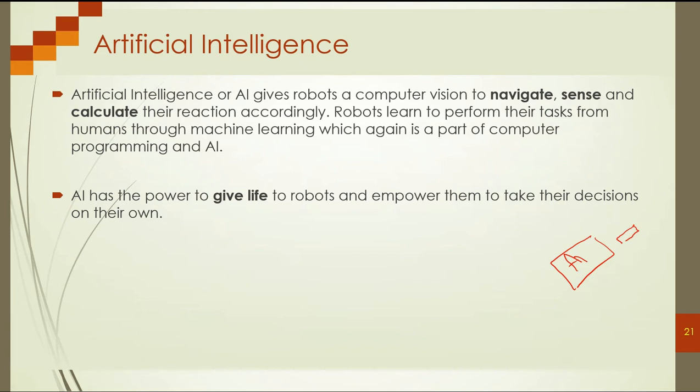So here our system can navigate, sense, calculate and react, all based on artificial intelligence, even if it is a different kind or different level of artificial intelligence. In artificial intelligence, we try to make these systems behave like humans. In short, we give life to this system or this machine. So we have different levels of artificial intelligence.